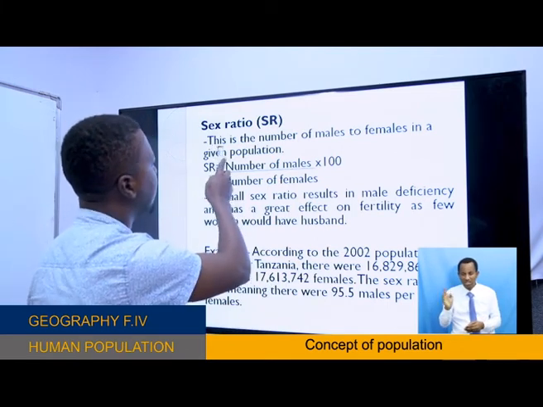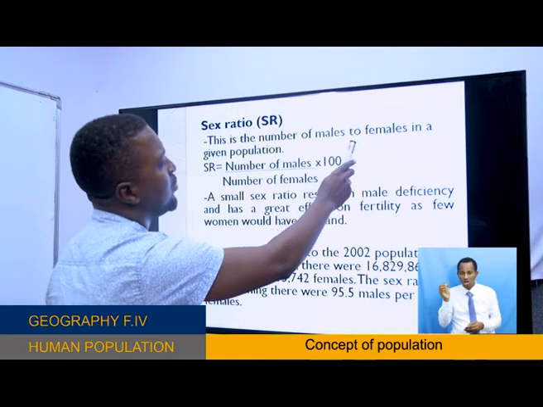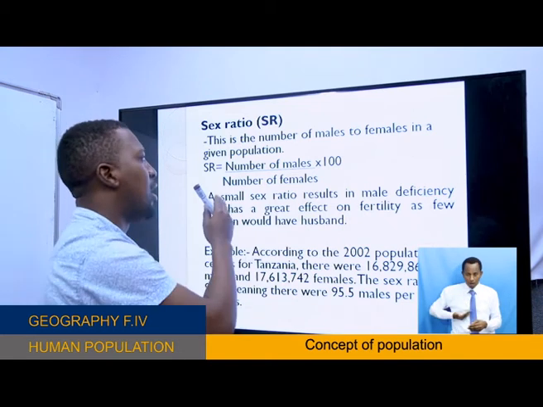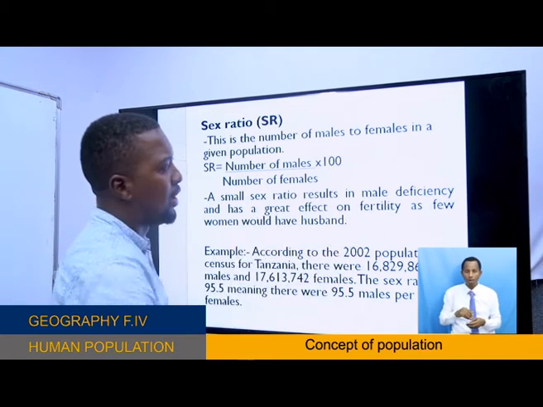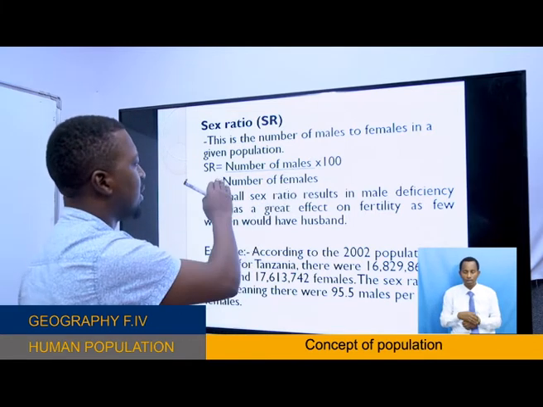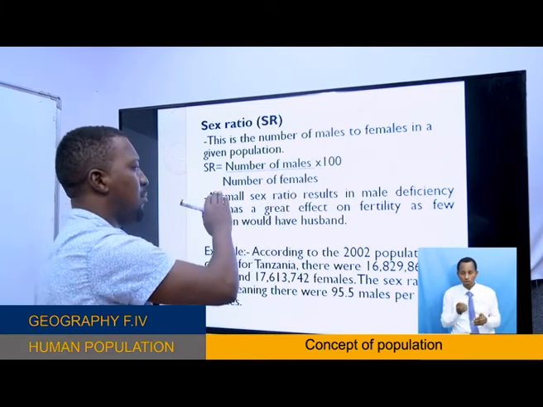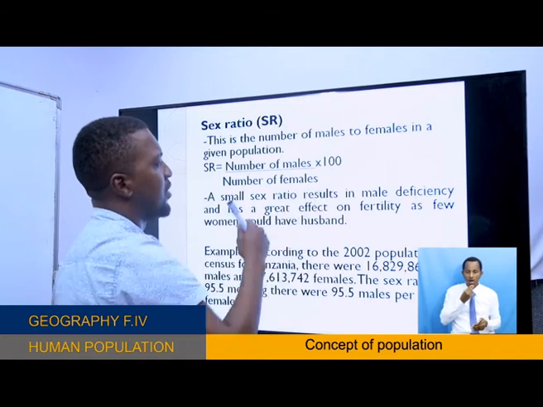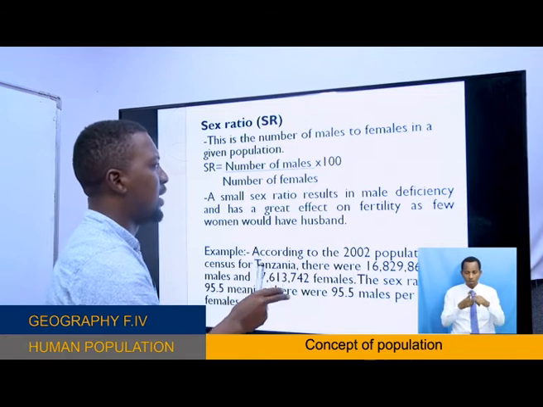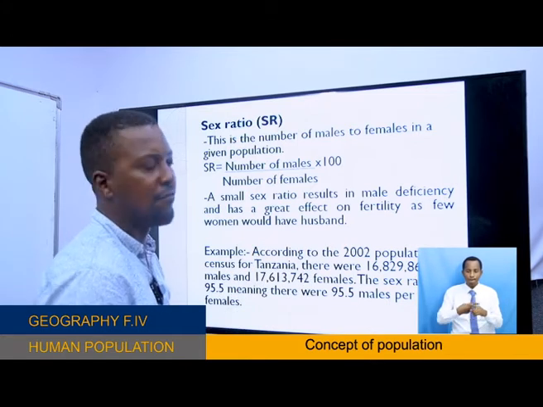Sometimes we say this is the number of males to females in a given population, or the number of males per 100 females. Mathematically, you take the number of males, divide by the number of females, times 100. And the answer you get is the number of males per 100 females.